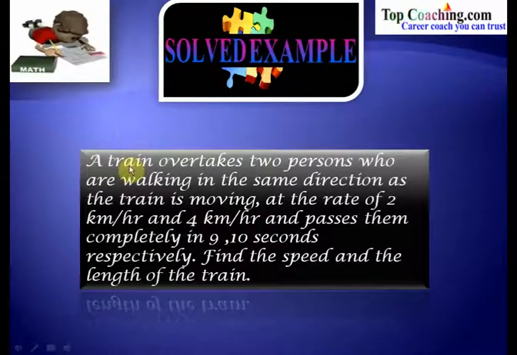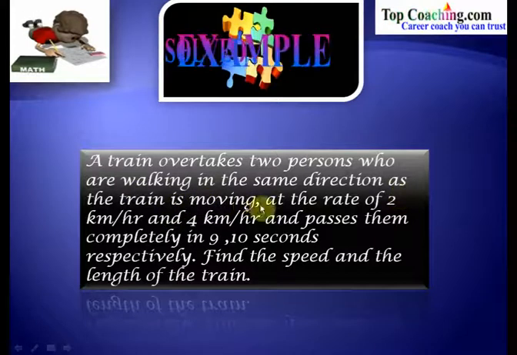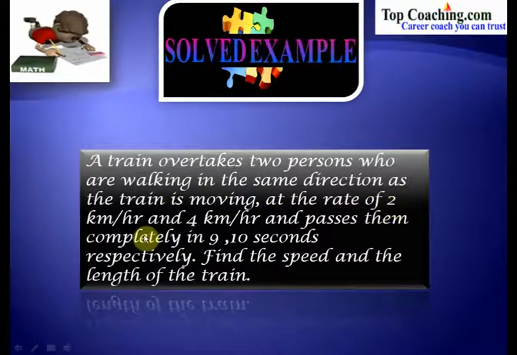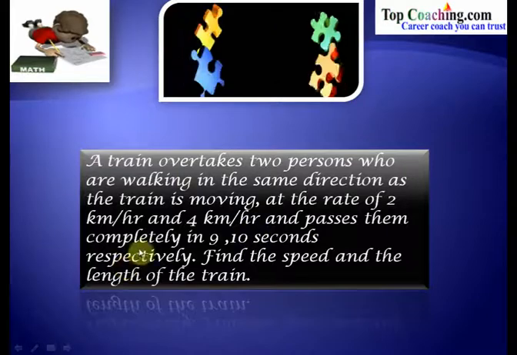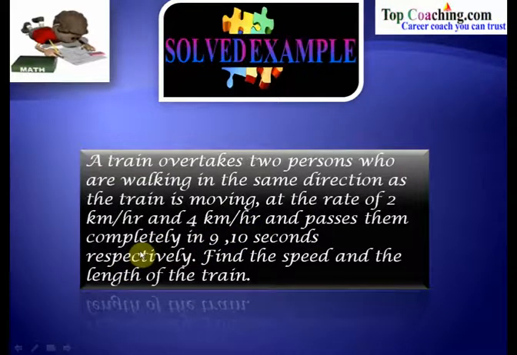Now let's solve one more problem. A train overtakes two persons who are walking in the same direction as the train is moving, at the rate of 2 km per hour and 4 km per hour, and passes them completely in 9 and 10 seconds. Find the speed and the length of the train.